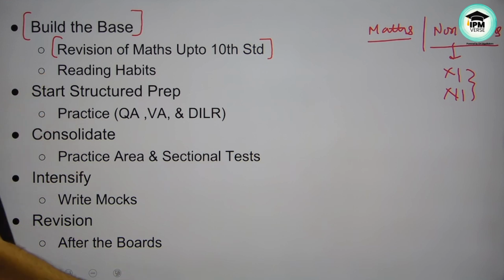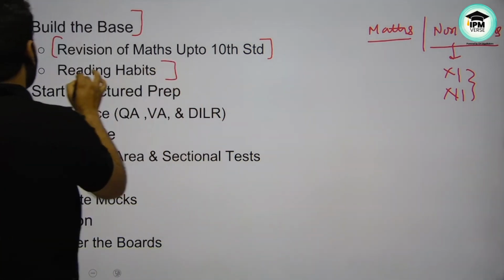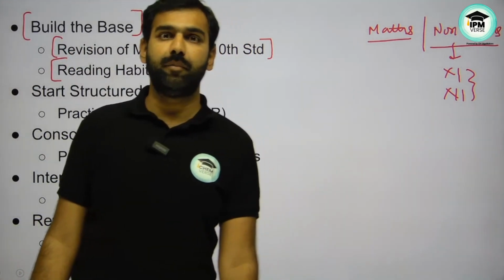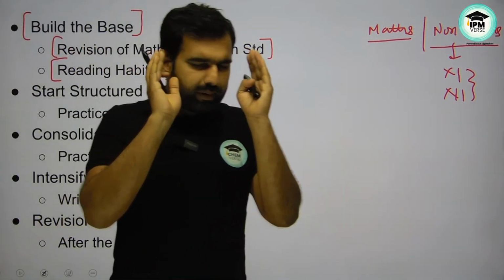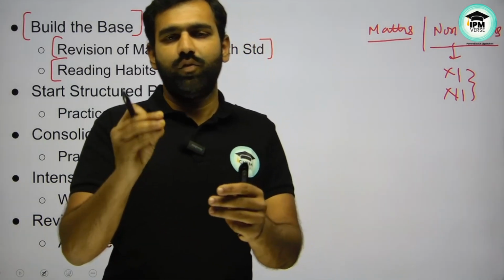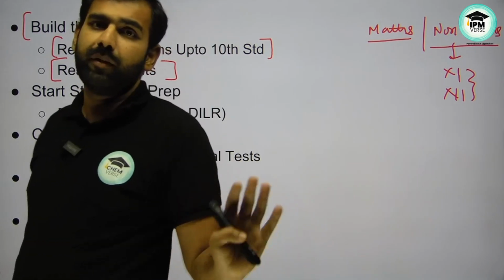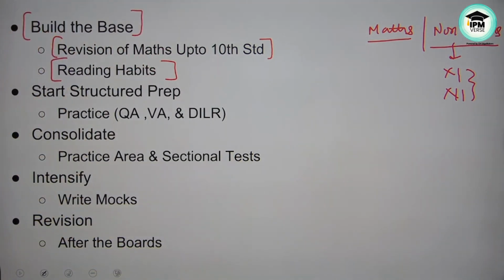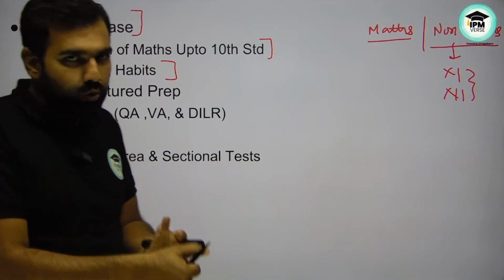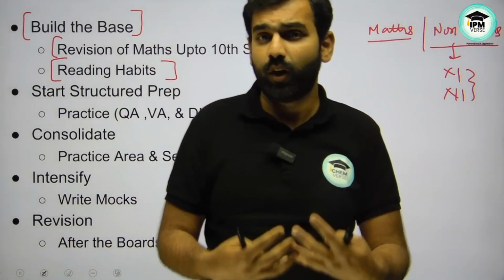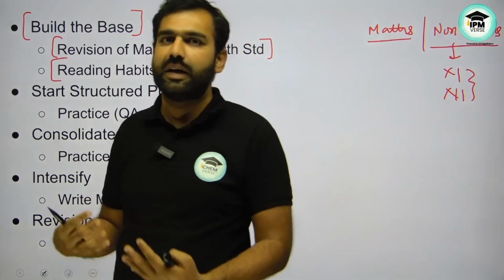Along with that, if you ask me for some keywords for VA, the only thing I'll say is start developing reading habits. That's the biggest aid you can have for VA, for IPMAT, if you seriously want to prepare. Read newspapers, magazines, books, journals, read a lot of stuff.